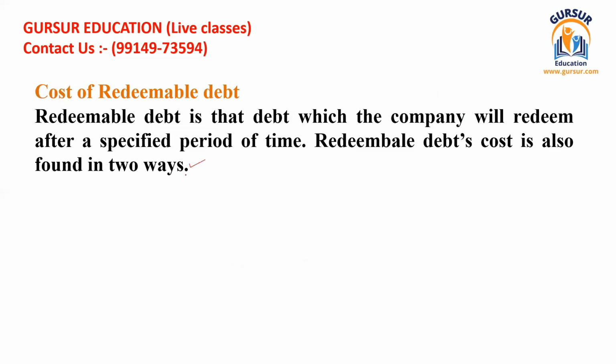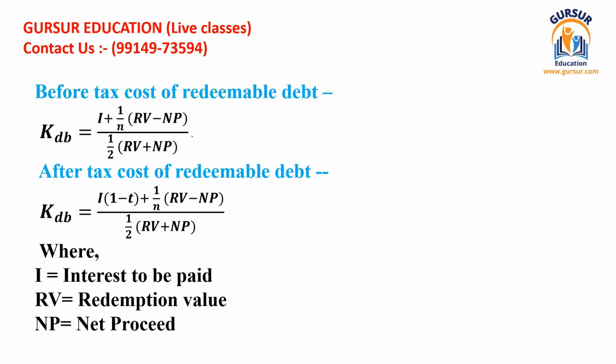Okay, so its calculation can also be done in two ways. The first is the calculation of redeemable debenture before tax and calculation of redeemable debt after tax. Okay, so when we talk about before tax cost of redeemable debt, we have to write here KDB. KDB stands for cost of debenture before tax. Here B stands for before tax, and its formula is I, which stands for interest, plus 1 divided by n. N should be the actual number of years for which the debentures have been issued.